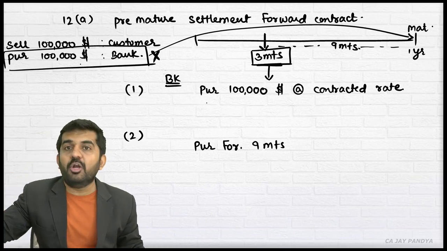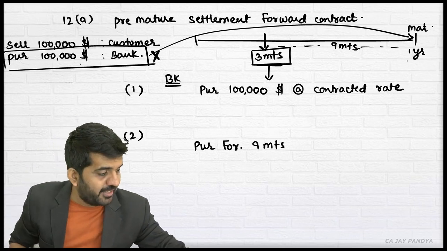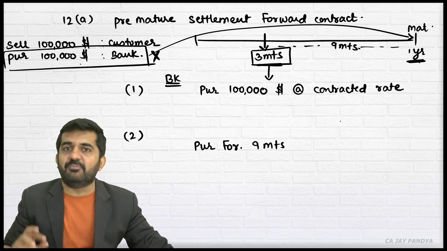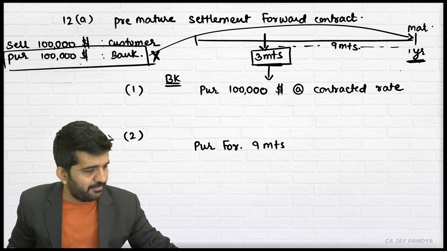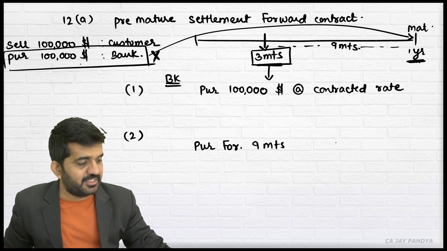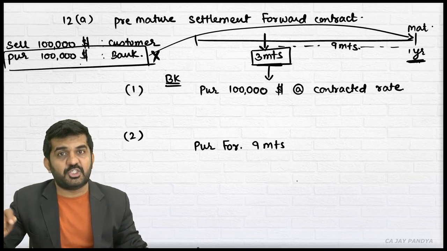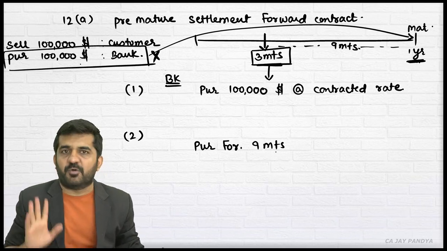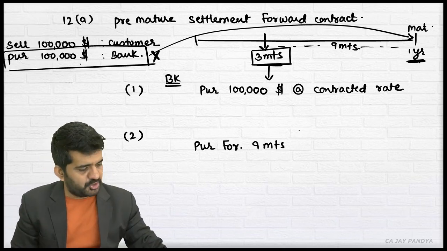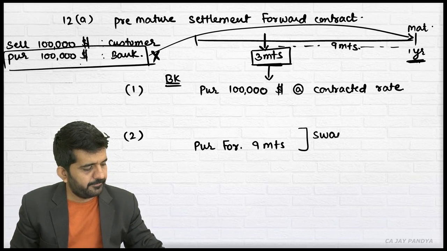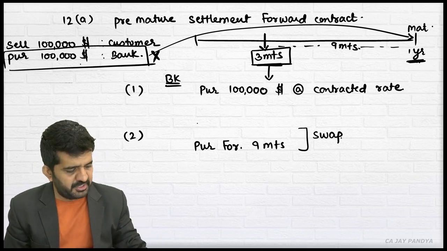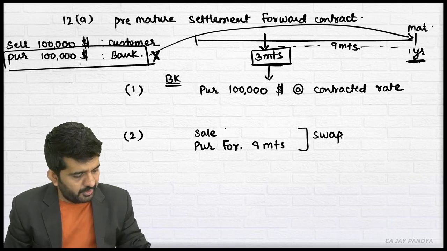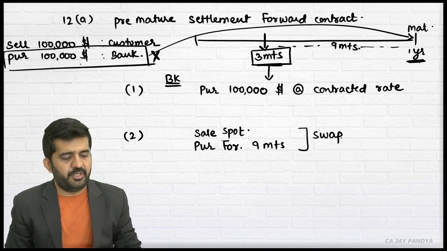The bank might have already entered into some sale forward at this time. It was having a purchase forward at this time. They might have entered into sale forward at this time, and if they have, the purchase forward is cancelled. So they will enter into another contract of the same time, a purchase forward for 9 months. Please understand, whenever there is a swap, if this is purchase, this will be sale, but not in forward, in spot.